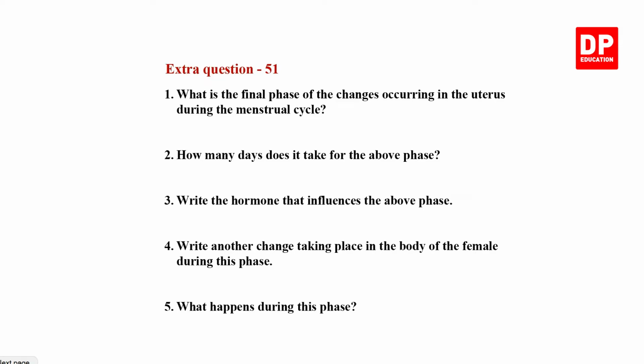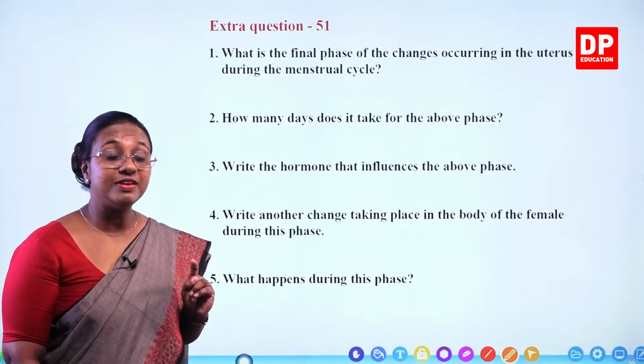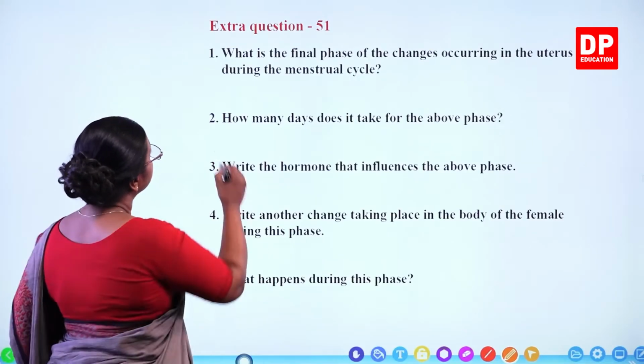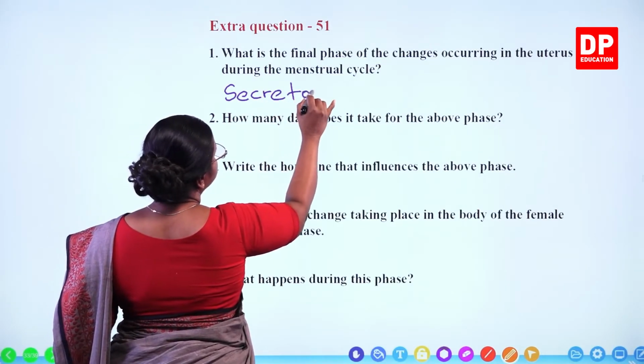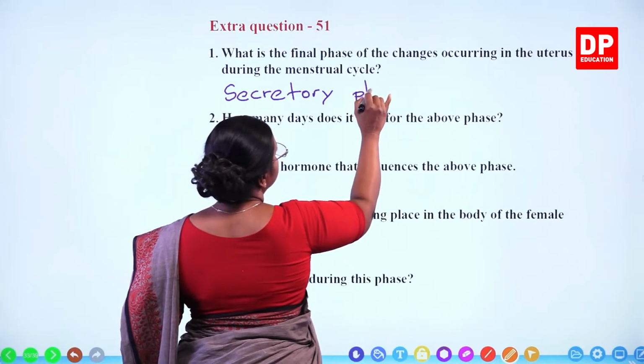With that, the next question, extra question 51. What is the final phase of the changes occurring in the uterus during the menstrual cycle? What is the final phase? It is the secretory phase.